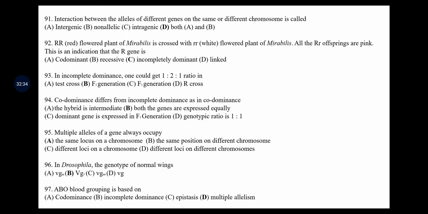नेक्स्ट क्वेश्चन इज, multiple alleles of a gene always occur on the same locus of a chromosome, the same position on different chromosome, different loci on a chromosome, or different loci on different chromosome. आंसर क्या होगा? सेम लोकस ऑन ए क्रोमोसोम. मतलब मल्टीपल अलील्स एक ही लोसाई पे अपना पोजीशन एक्वायर करते हैं.